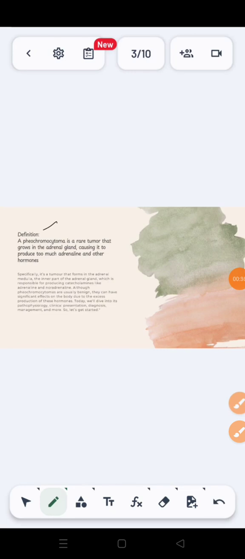A pheochromocytoma is a rare tumor that grows in the adrenal gland or suprarenal gland, causing it to produce too much adrenaline and other hormones. Other hormones are like noradrenaline and dopamine. Specifically, it's a tumor that forms on the adrenal medulla.